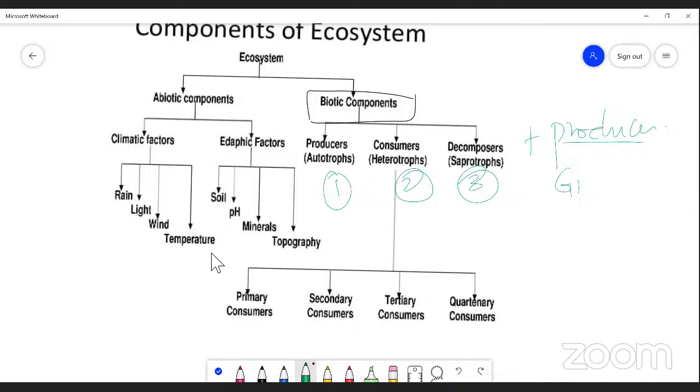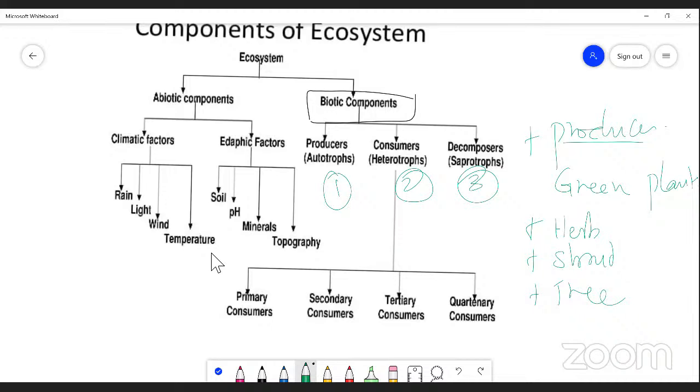Producers may be herbs, shrubs or trees.